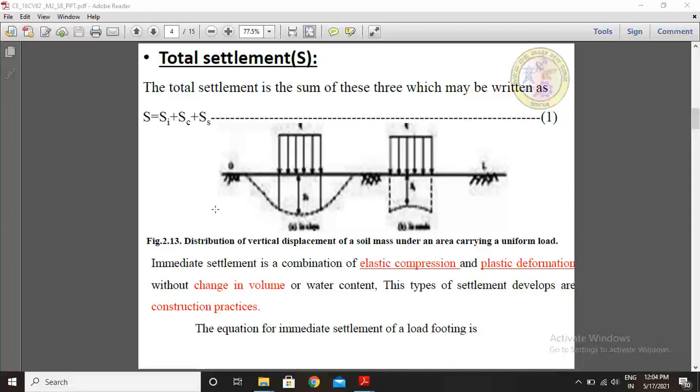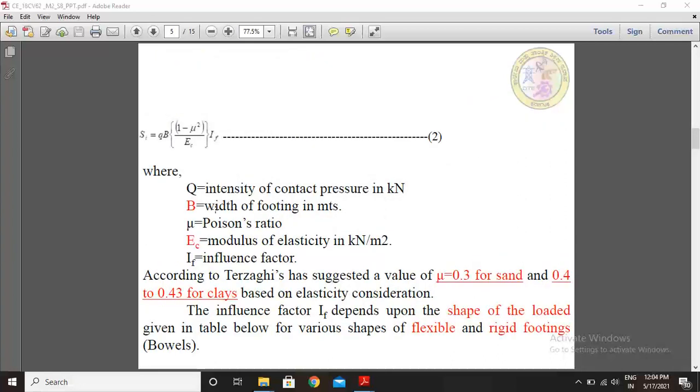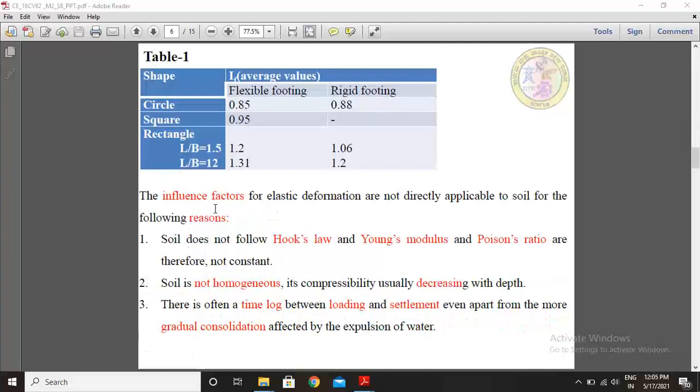In the case of all other soils, secondary settlement is considered insignificant. Further discussion of the concept of secondary settlements, being of an advanced nature, is outside the scope of the present work. This secondary settlement is still not confirmed, but work is under progress to finalize it. So now we have explained total settlement calculations.